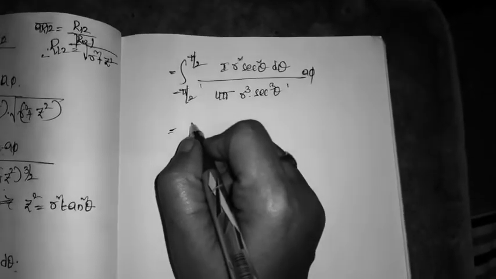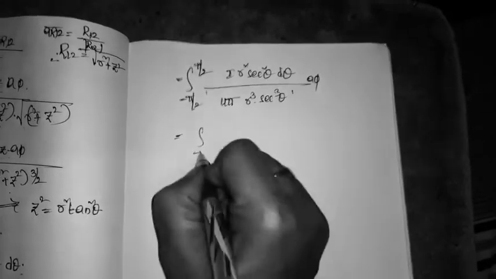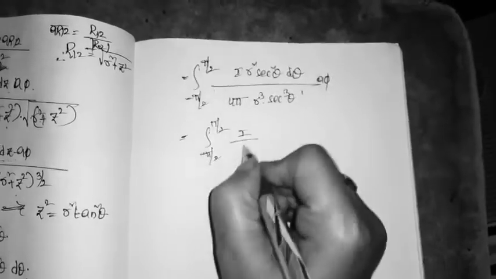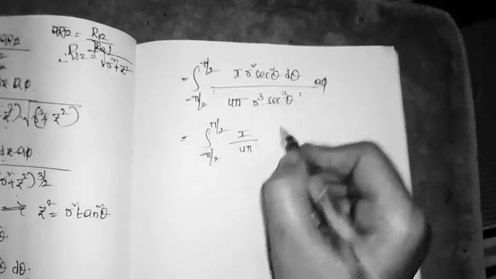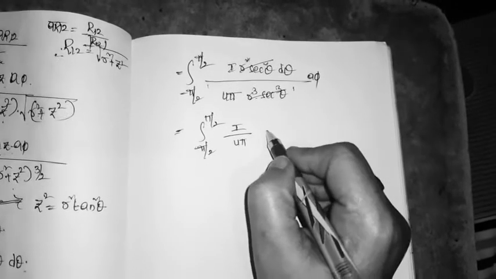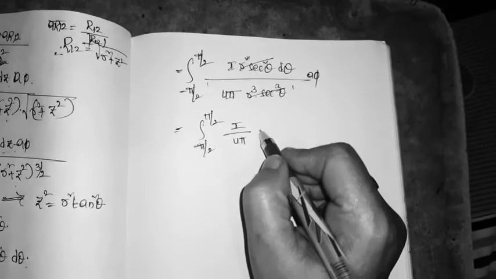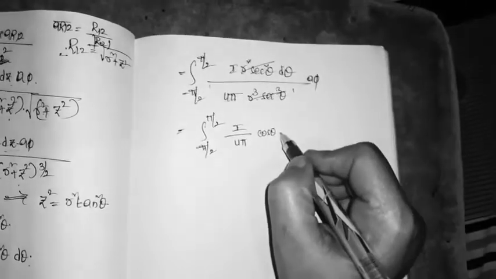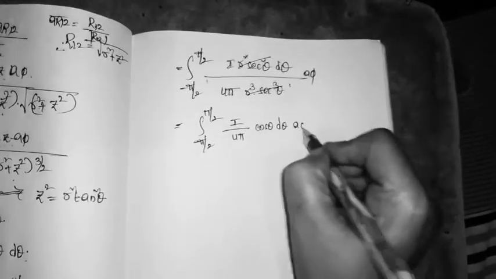So here I by 4 pi into R square secant square theta by R cube secant cube theta. So 1 by secant theta can be written as cos theta d theta aφ.